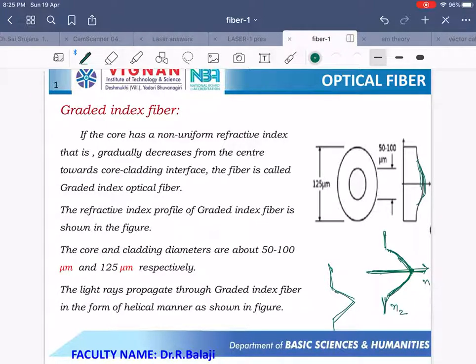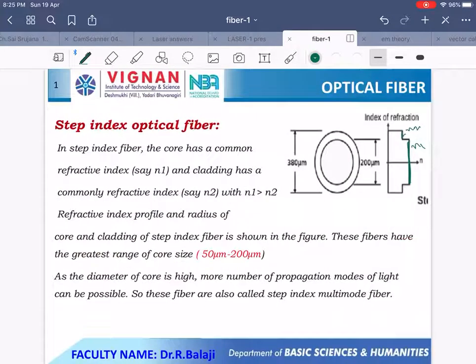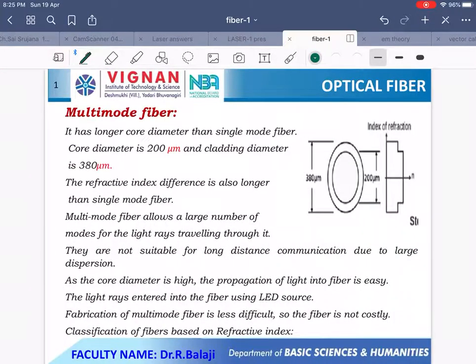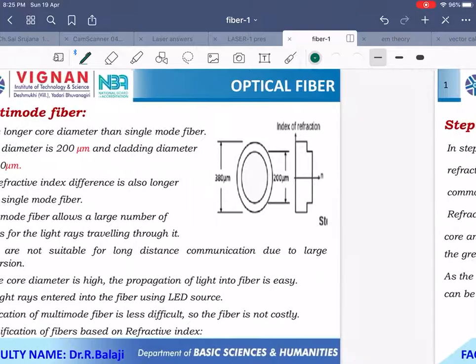In this case, the core diameter is around 50 micrometers to 100 micrometers, and the cladding diameter is 125 micrometers. And for launching of light, you can use an LED source. Here the light travels in a helical manner, whereas in step index multimode fiber the rays are meridional rays.